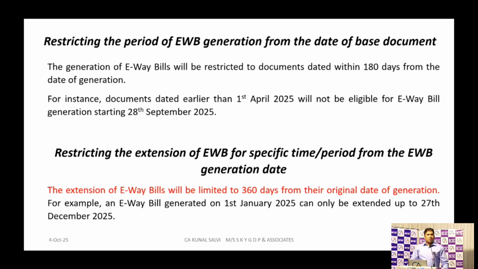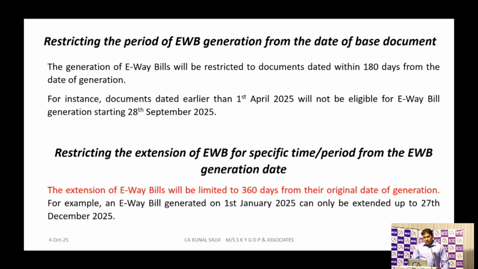Again, there is one more restriction they have put in e-way bill extension. Suppose the e-way bill is going to expire, the transporter or the dealer can extend the validity of that e-way bill. There were no restrictions on how many days you can extend it. Now they have put a restriction for extending the period of a particular e-way bill. The extensions on an e-way bill will now be 360 days from the date of original creation of that e-way bill.